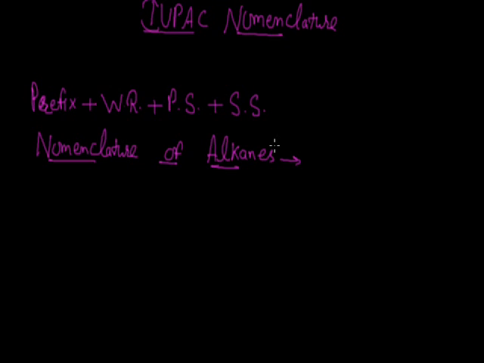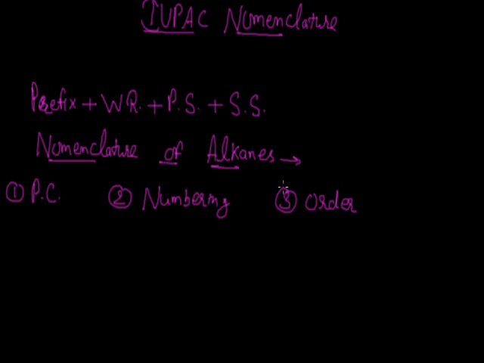As we have studied earlier, to write the name of an organic compound, we need the prefix, root name, primary suffix and secondary suffix. So we will classify this nomenclature into small segments. First of all, we will select a parent chain which will give us the root name. After that, we will number this parent chain. So the first segment will be selection of the parent chain. The second segment will be the numbering of the parent chain to indicate the position of the substituent. And in the third segment, we will write the name of the organic compound according to the following order.